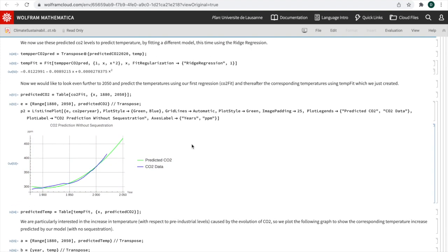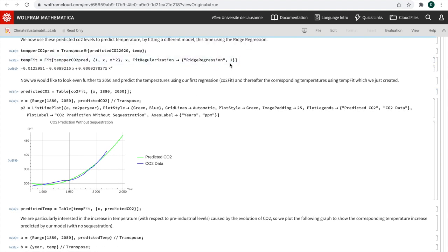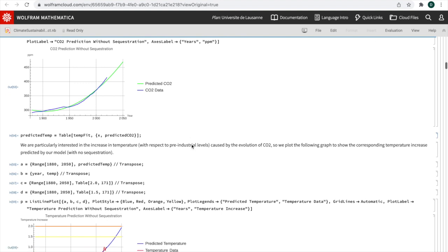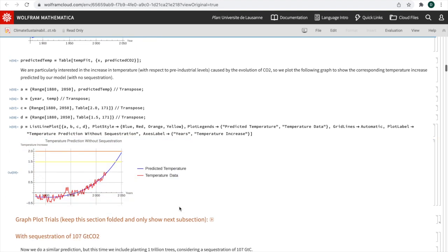Then, using the predictions, we performed another quadratic regression, but now with L2 regularization, also called a ridge regression. And we can see over here below the results. We can see that by year 2050, the predicted temperature is close to 2 degrees, which is above the recommendations of the IPCC, which is to keep temperature below 1.5 degrees by year 2050.